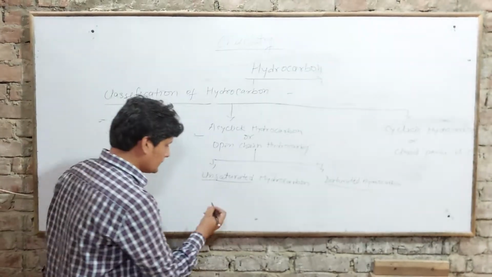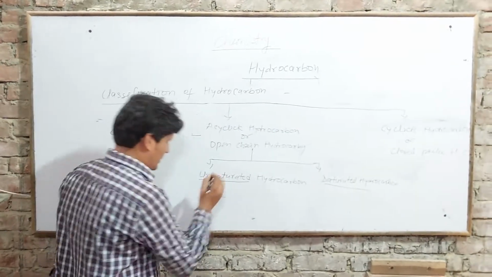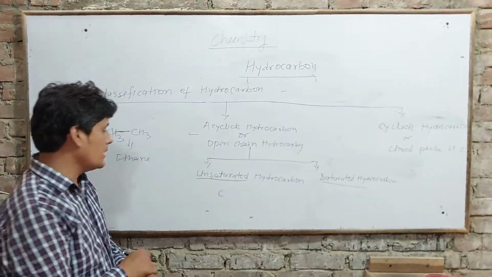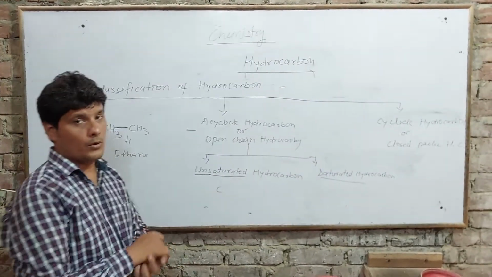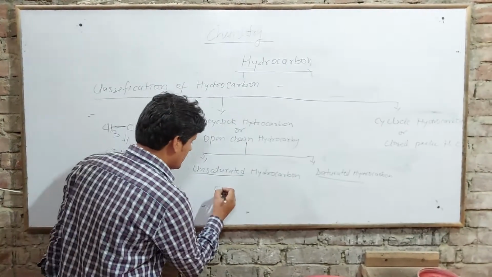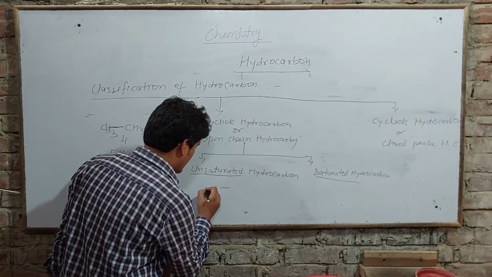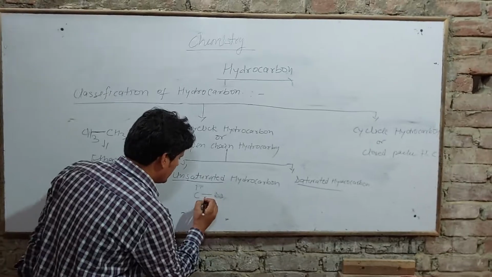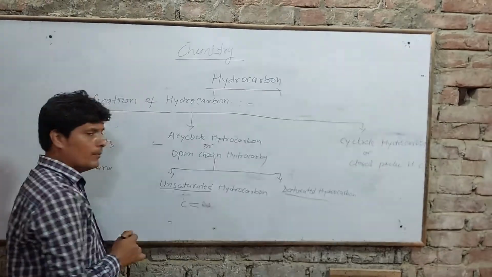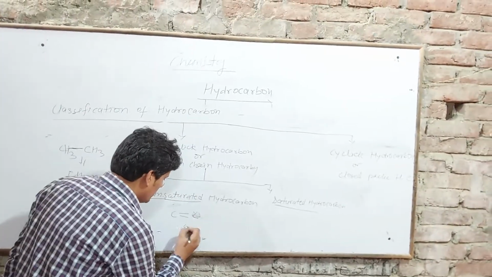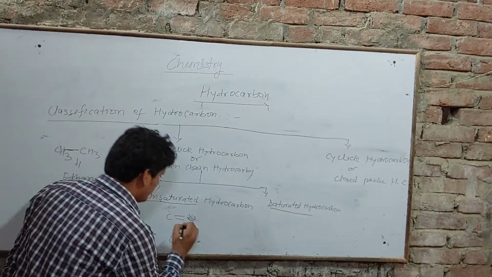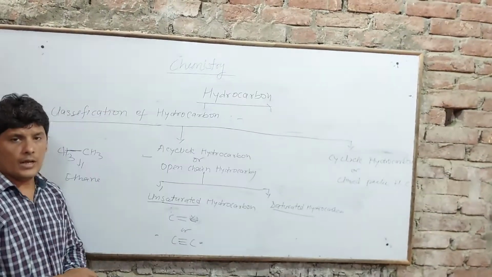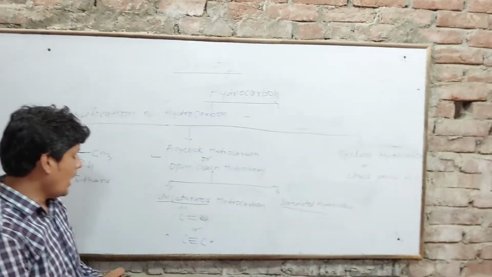For example, if we understand the valency of carbon, it has four valency. If its valency is satisfied by a carbon double bond or carbon triple bond, then these compounds are known as unsaturated hydrocarbon.